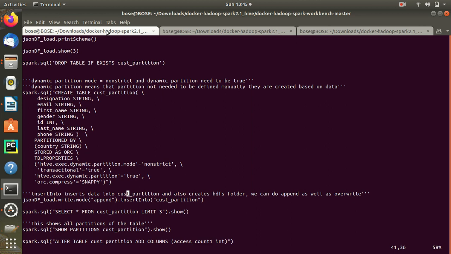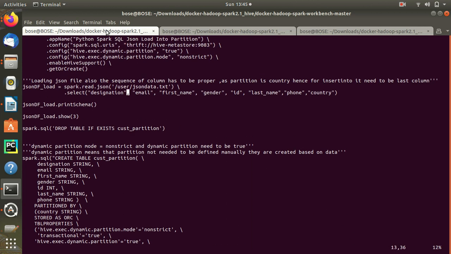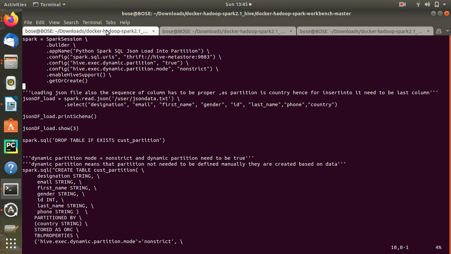Okay, so what I am doing here is with a JSON format. I am taking JSON and I have got data which consists of countries, phone numbers and all that, and I am doing a partition, that is, I am dividing the table based on country. So if there is a country, say India, data will be in one partition, other data will be in another partition. The help of that is I can easily access that, right? When somebody says to you, go to that room, you can easily access that room, right? You quickly go in. So that's how it is, for easier access.